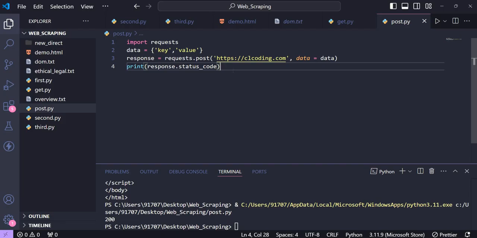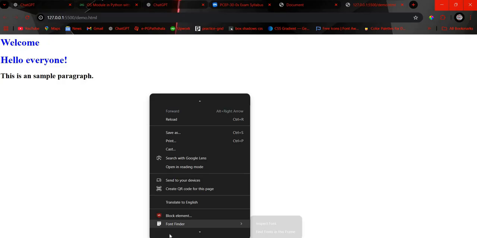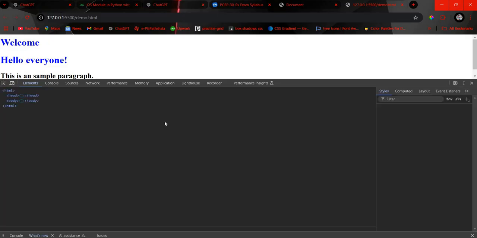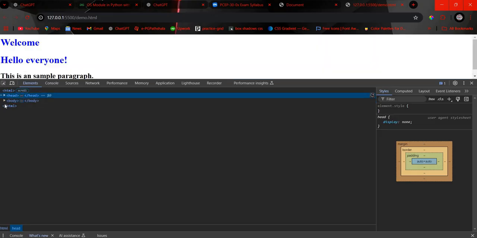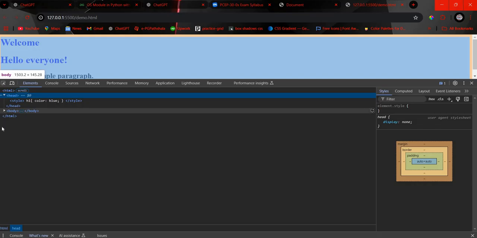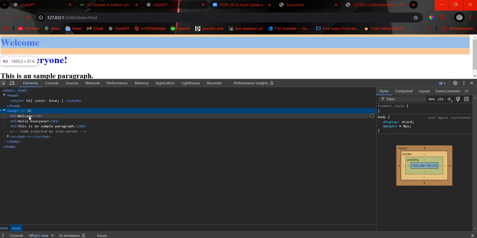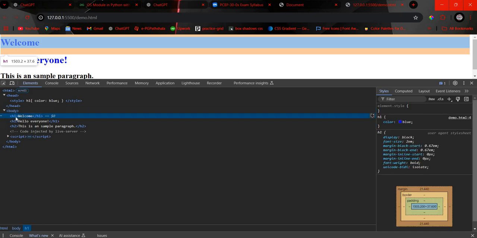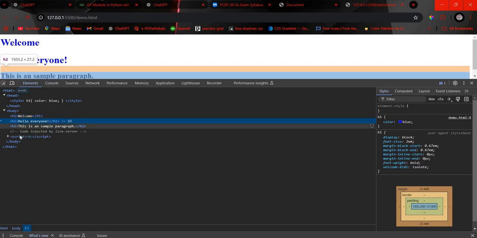Now I'll just show you some browsing tools. Let me open this. You just give a double click, right click, and then come to inspect. Now in the inspect, you can see the codes which we have written in our VS Code. If you go to the elements, you can extract each and every class or tag. Suppose welcome: welcome is in the h1 tag. Hello everyone is also in the h1 tag. Then there is the h2 tag.